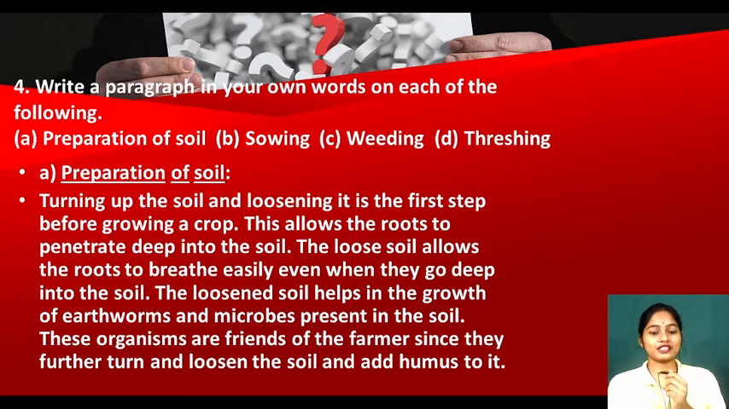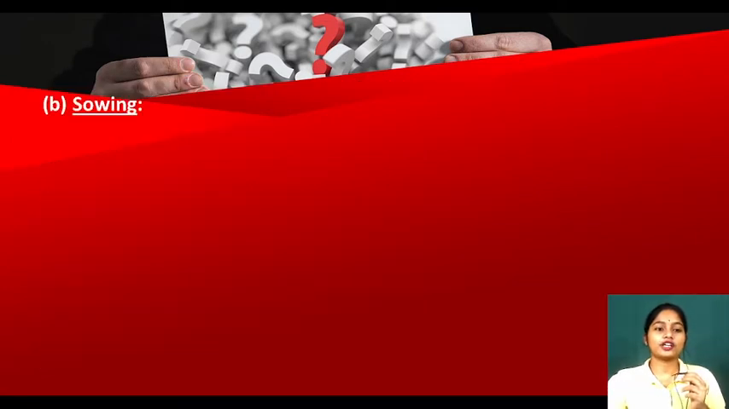Already I have told you. See, the loose soil allows the roots to breathe easily even when they go deep into the soil. The loosened soil helps in the growth of earthworms. Have you seen earthworms? They are called the friend of the farmers. Yes, and microbes present in the soil. These organisms are friends of the farmers. Why? Because they help in the loosening and turning the layers of the soil, and they add humus, organic matter, to the soil, which increases the fertility of the soil. Clear? Recalled everything? Yes.